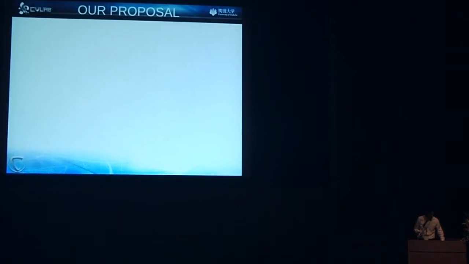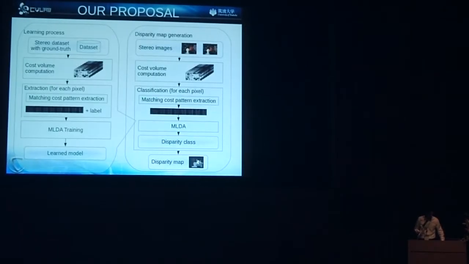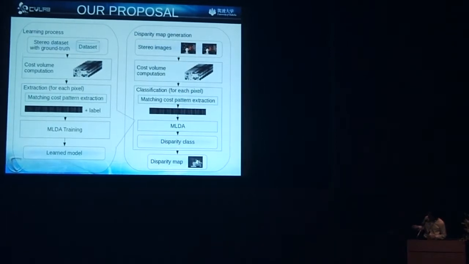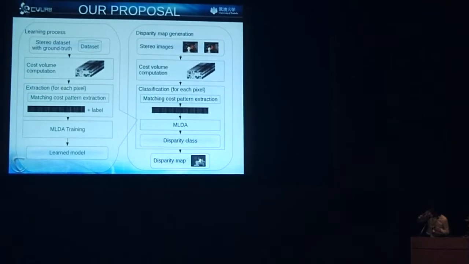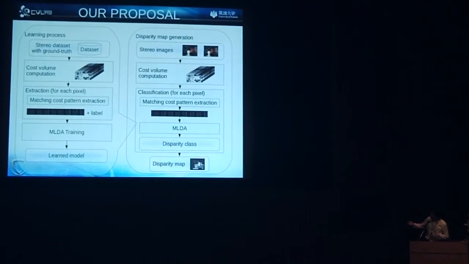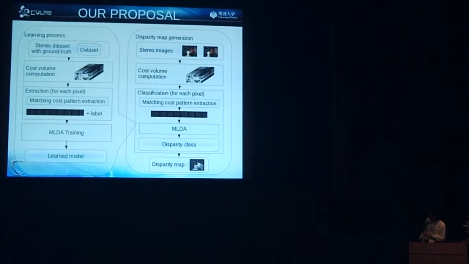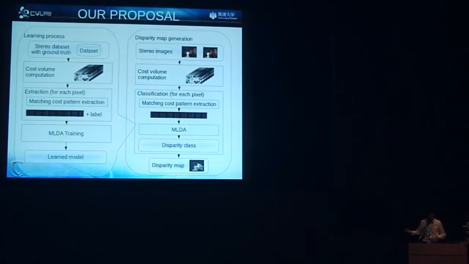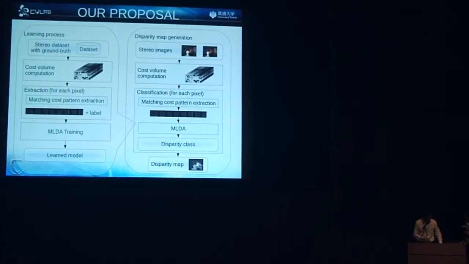About the learning process, we use our data set as an input for the training. We compute the cost volume, and for each pixel we extract the matching cost pattern, and we have the ground truth label. So we use that as an input to our method to get a learned model.